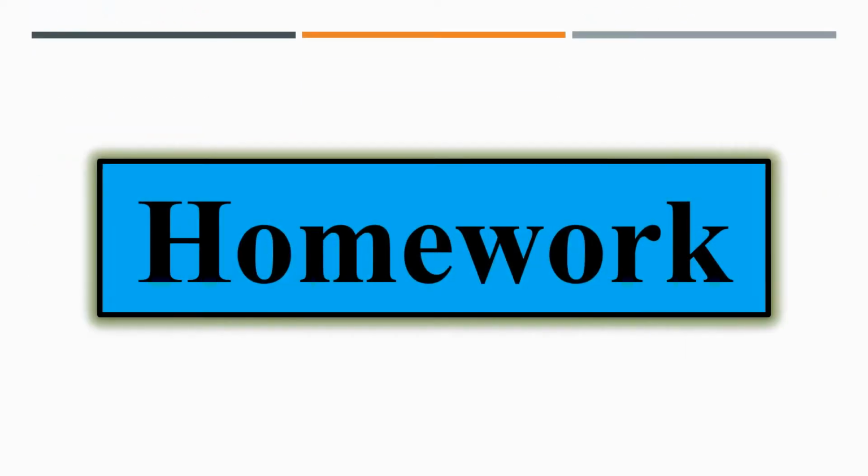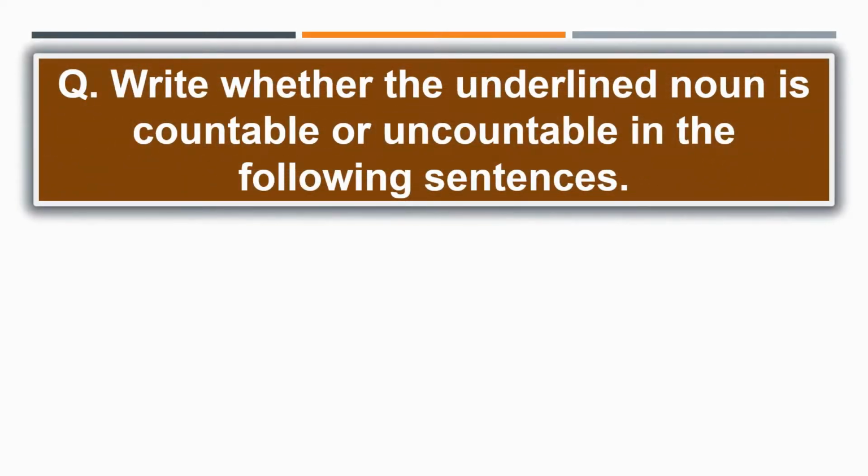Children, let us see your homework. Your homework is to write whether the underlined noun is countable or uncountable in the following sentences. So children, you will have some sentences and there will be an underline for the noun. So you have to see it properly and decide whether the underlined noun is countable or uncountable.